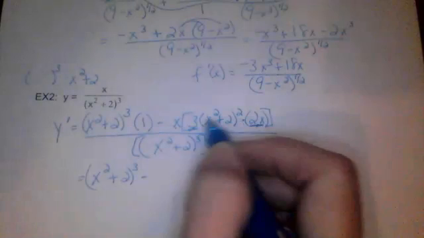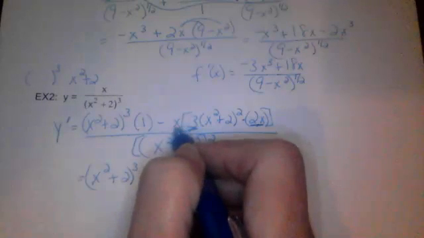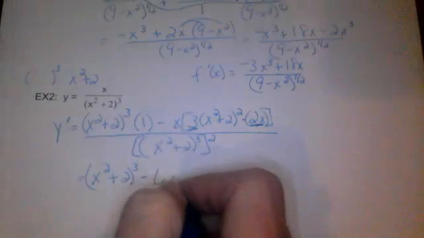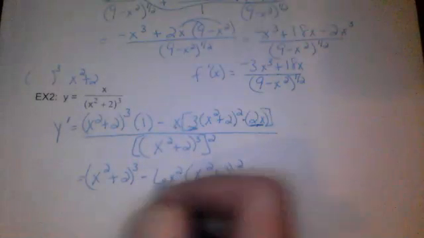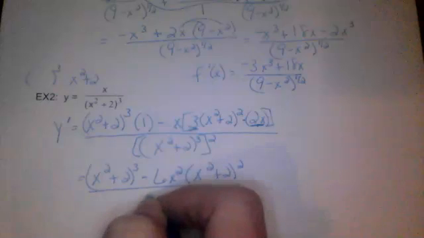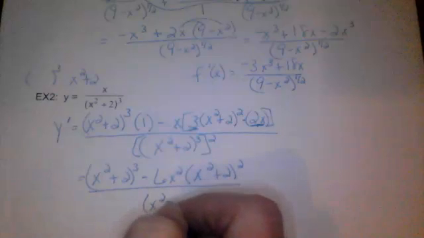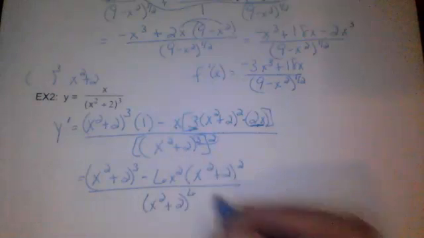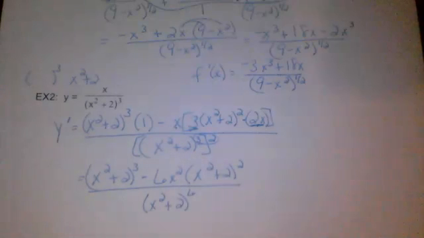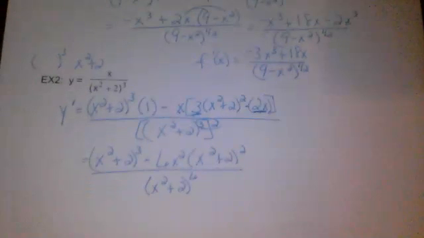So 2x times 3 is 6x, times another x would be 6x squared, times x squared plus 2 squared, all over x squared plus 2, and a power to a power right here, we multiply, so we get 6. Now, since it is all one fraction, we could kind of say that we're done.